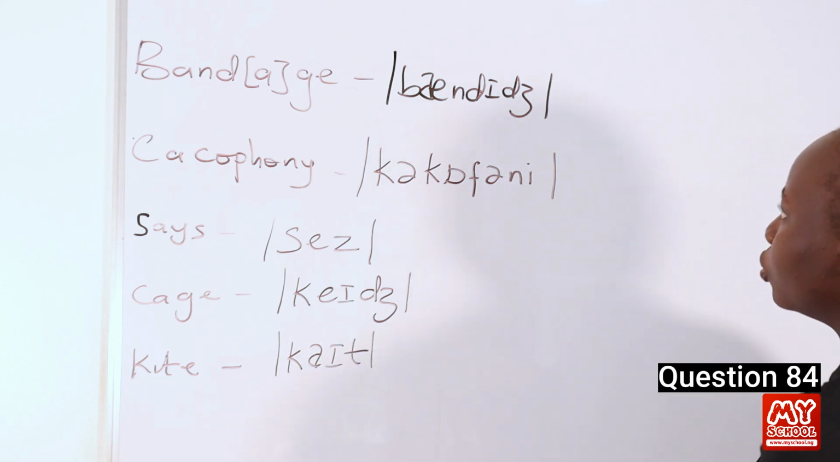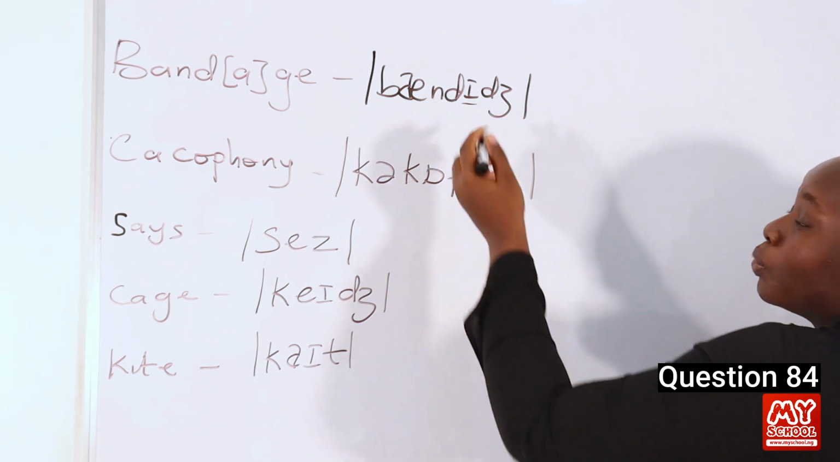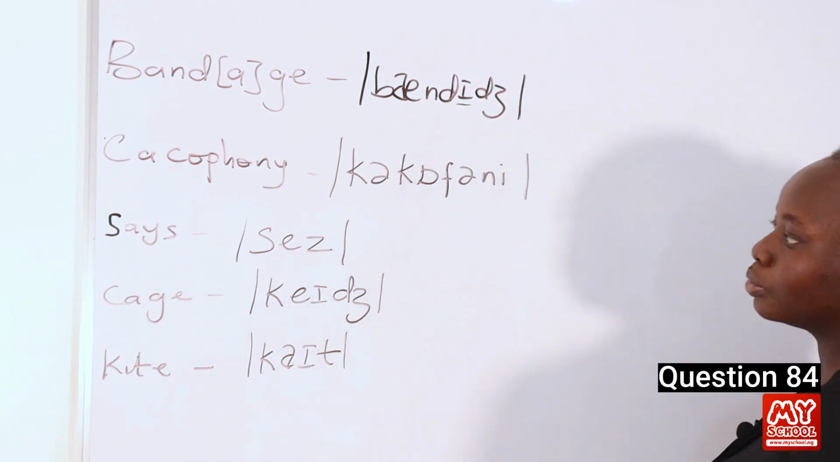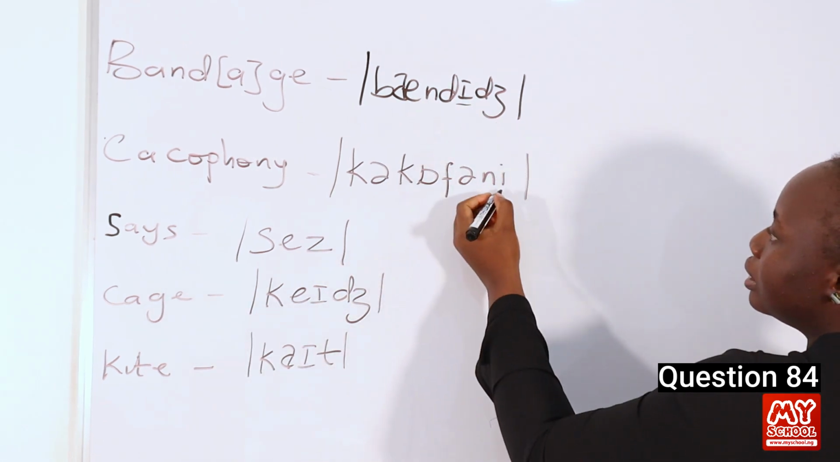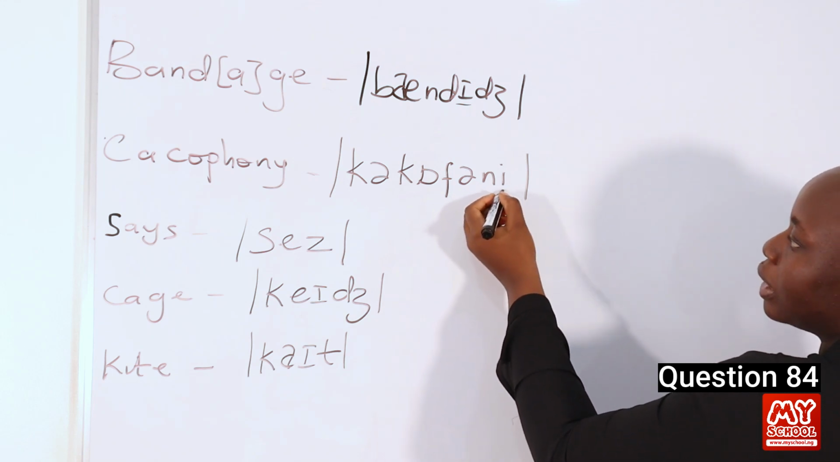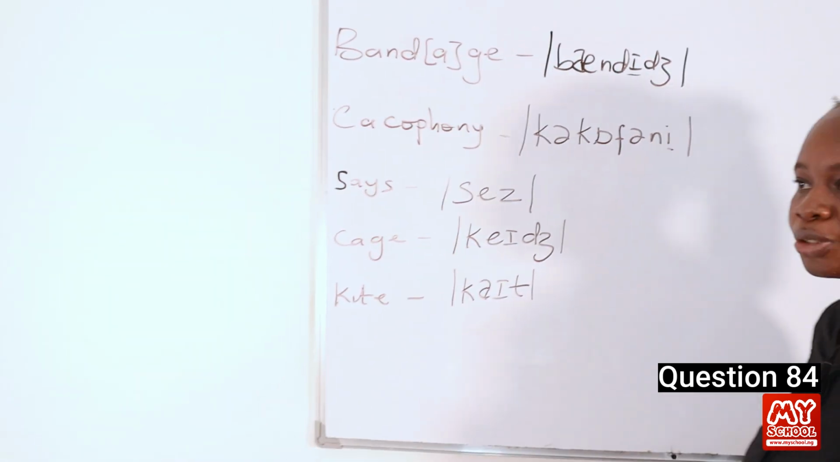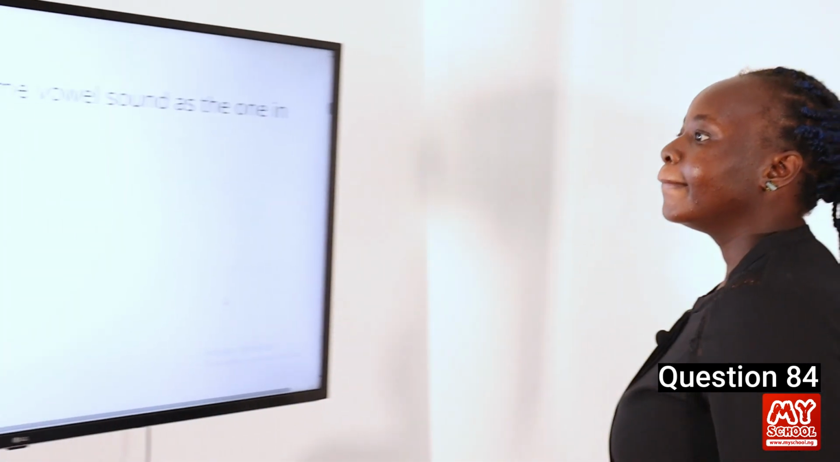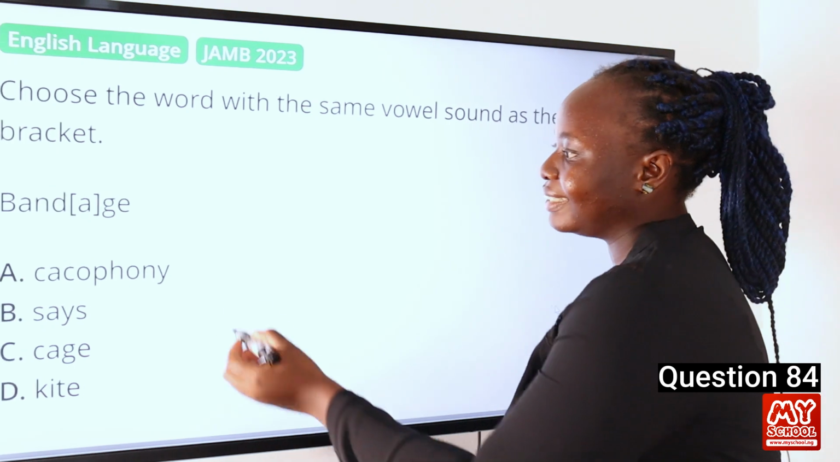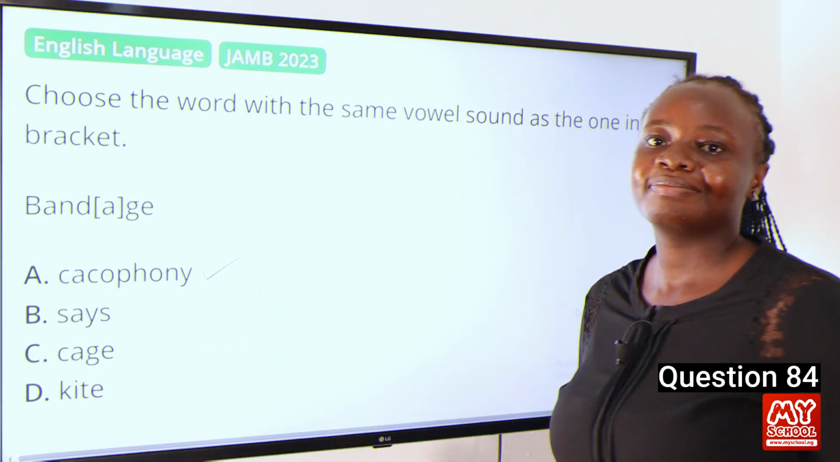So from the transcription, we are trying to identify the word that has this E sound. And we can see that it's only in the word cacophony that we have the E sound. So that's our answer. So let's go back to the screen to mark our answer. So our answer is A, cacophony.